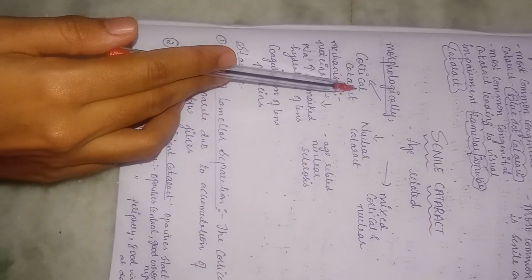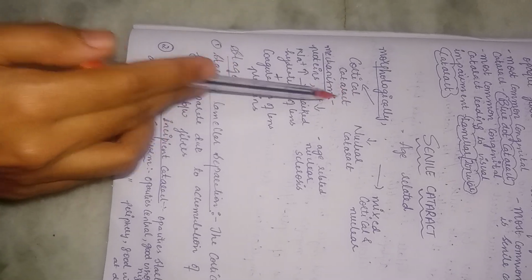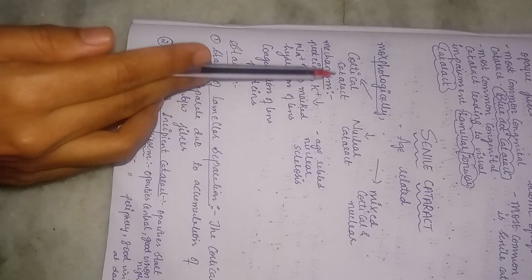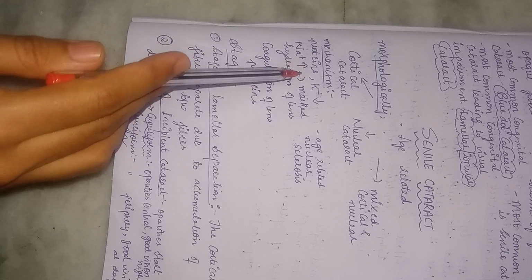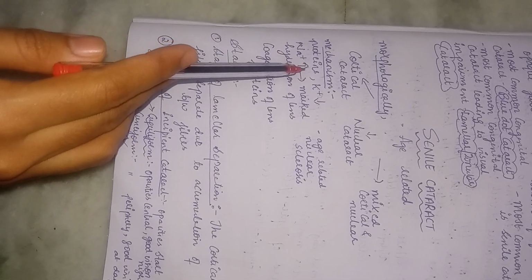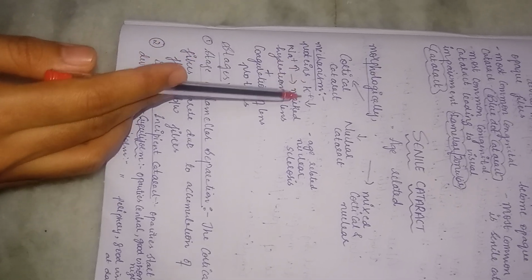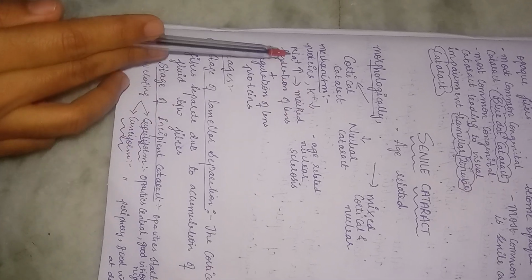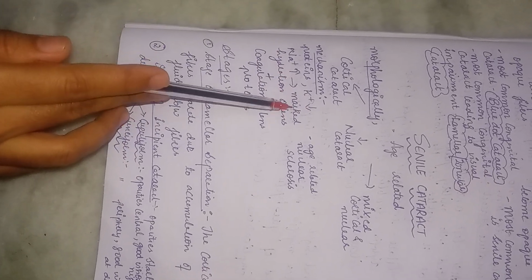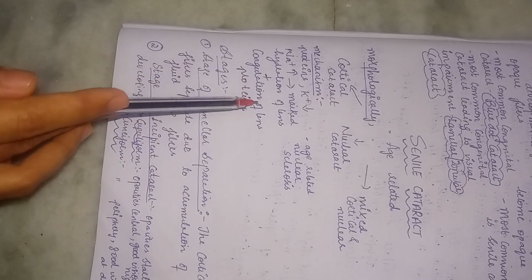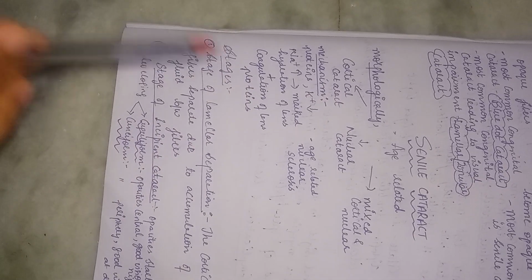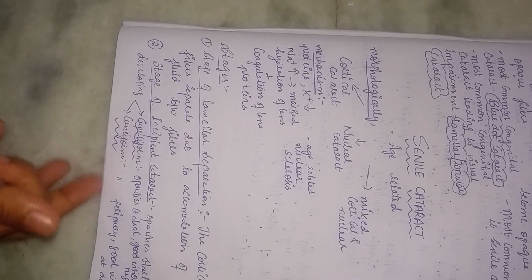Now, cortical cataract, why is it called a soft cataract? I'll discuss subsequently. The mechanism of cortical cataract is that there is age related deposition of proteins, so that proteins get deposited in the eye lens. Potassium is decreased and sodium is increased. There is marked hydration of the lens. Therefore, cortical cataract is also called soft cataract. Plus also coagulation of lens proteins occurs, which is an age related condition again.